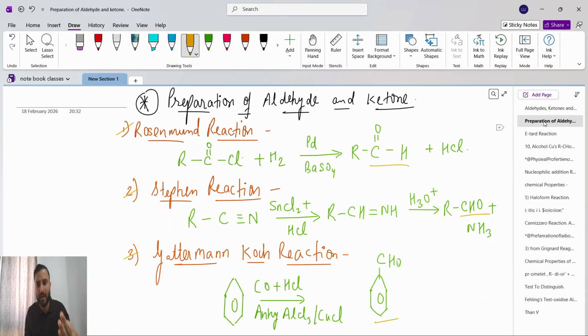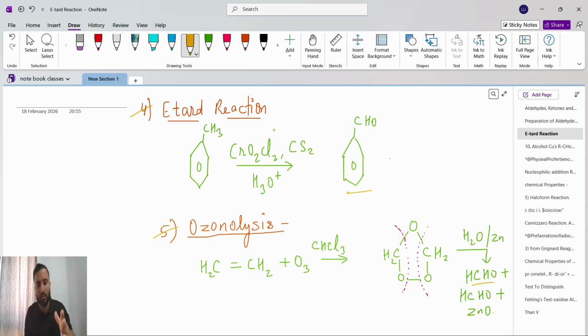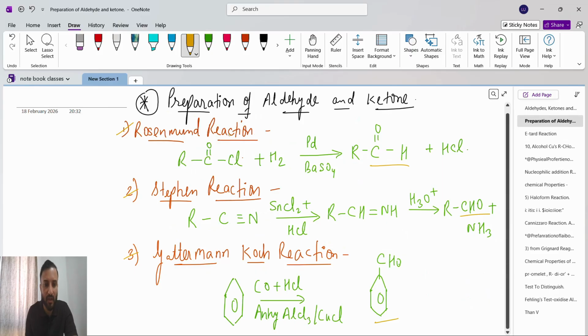Rosenmund, Stephen, Gattermann-Koch reaction, Etard reaction, ozonolysis. All five of these reactions give a final product as aldehyde. So look, brother, Rosenmund: what will happen? RC double bond O, this RC double bond O is connected with Cl.